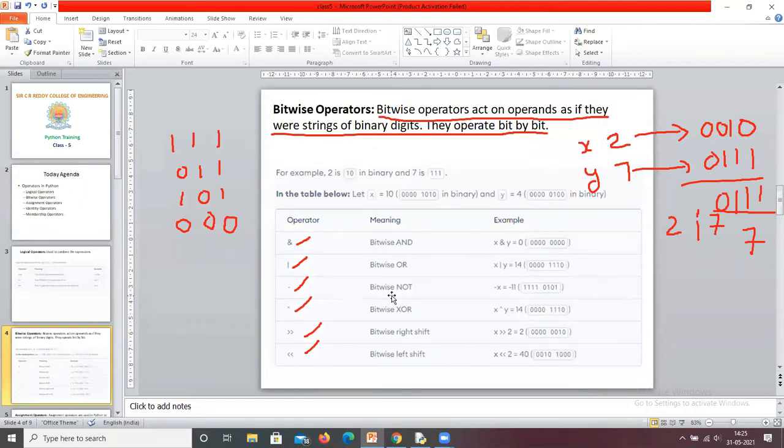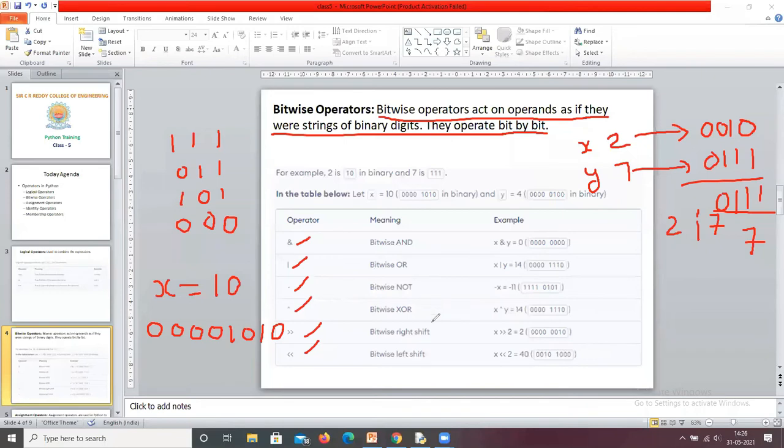And similarly, bitwise NOT. So this is very important. So for bitwise NOT, for example, what is the 10 here? Let us take a value x equals to 10. How do we represent the 10? So this is the 8-bit representation of the 10. 0 0 0 0 1 0 1 0. Everyone please concentrate. x equals to 10 here.